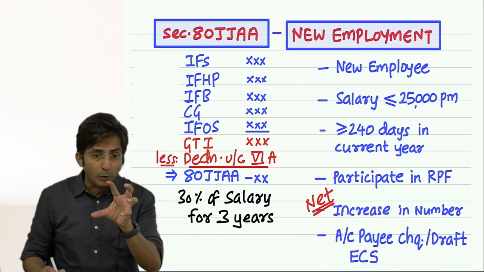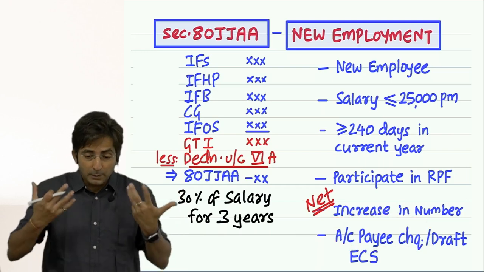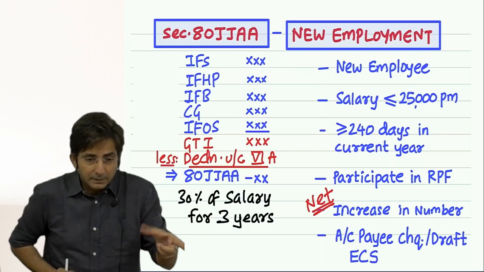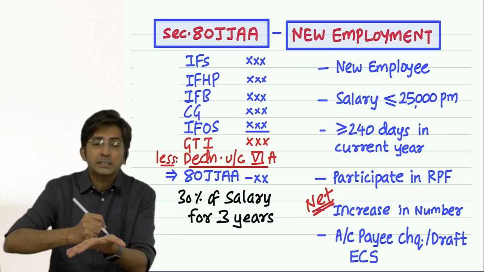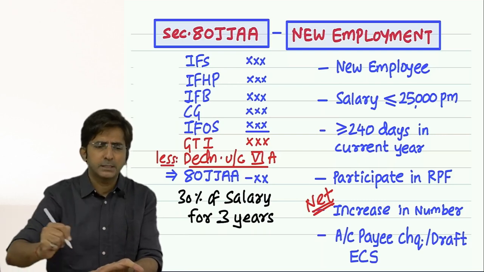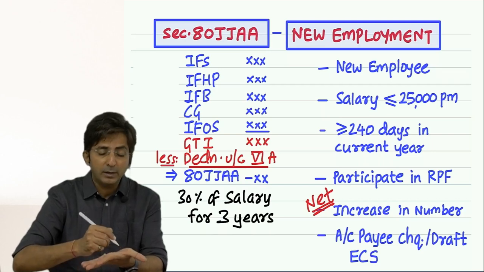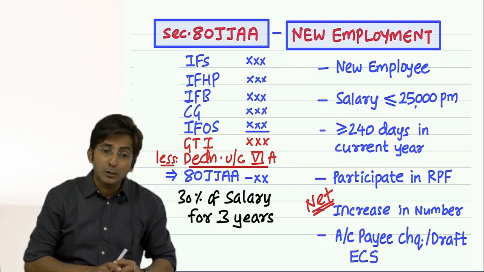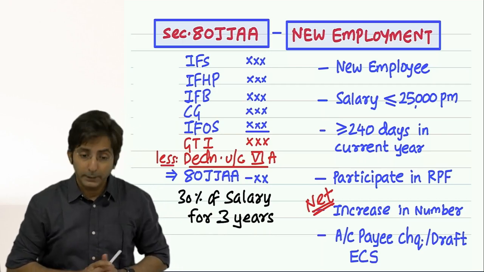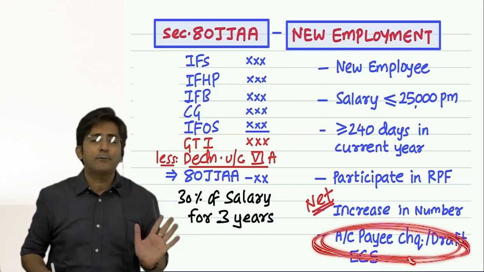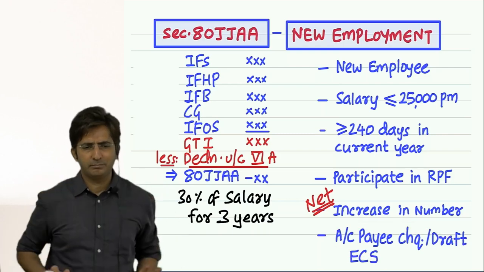And payee means what, the other party. If I am the payer, the other party is the payee. Say for example, I make the payment to my staff called Mr. Suresh. So in the account payee check, I will write Mr. Suresh. And the government can find out, oh, payment was done to Mr. Suresh. Who is Suresh? He is a new staff. In short, all this condition is kept so that the government can check.